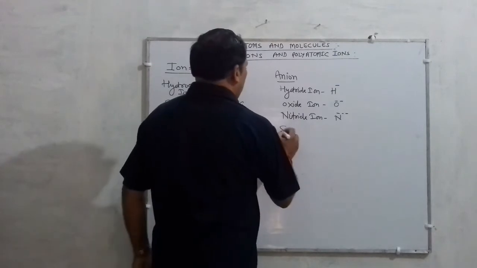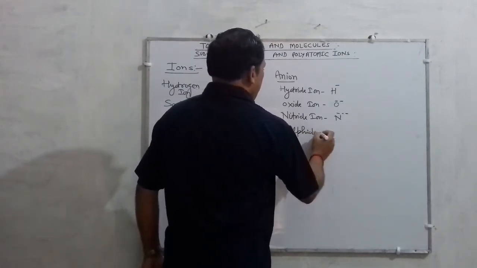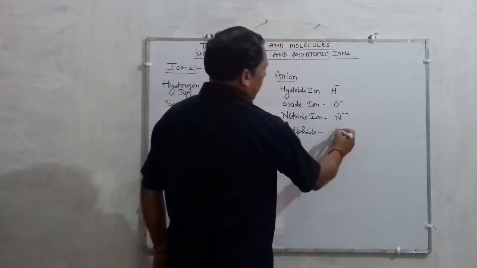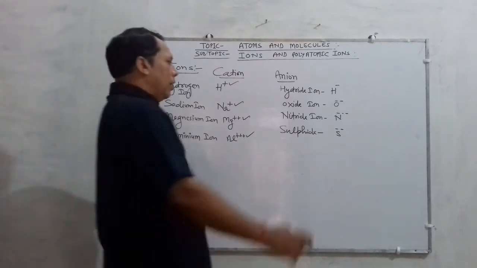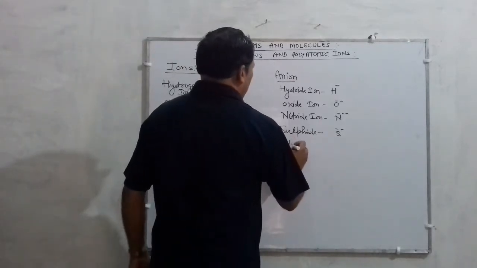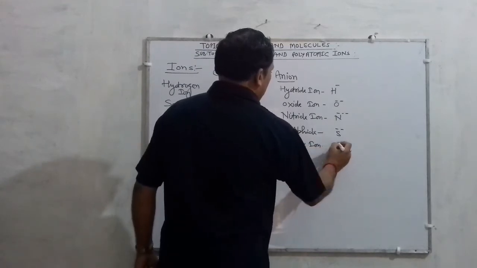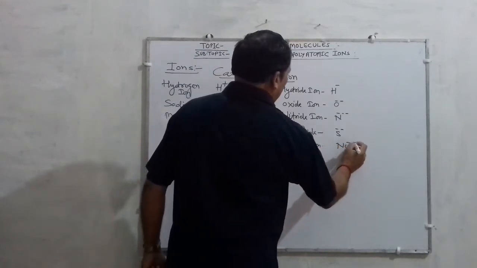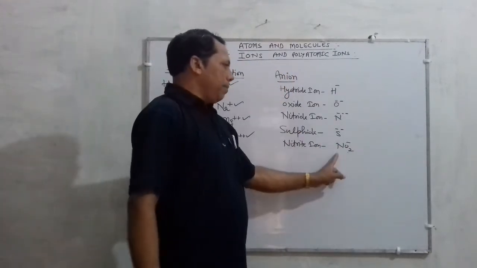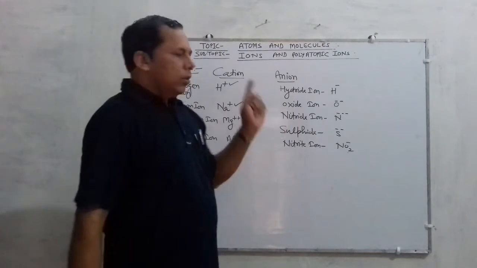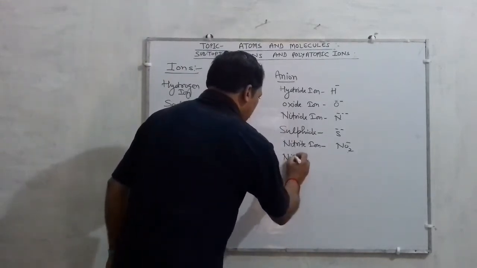Similarly, you have heard the name of sulfide ion, that is S2-. Similarly, nitrite ion, the formula is NO2-. Children, you have to remember them. Alright? That is nitrite ion. Similarly, nitrate ion.